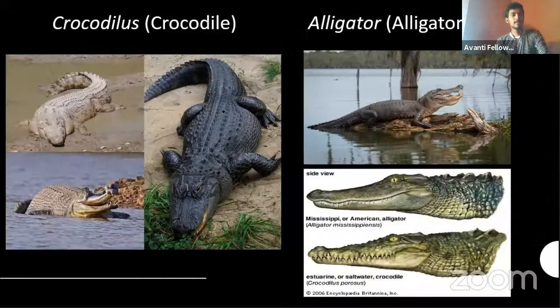Later will be the crocodiles and alligators. As you can observe, I have the crocodile's picture, some of which is available on Wikipedia actually, and alligator pictures also. How can you differentiate them?